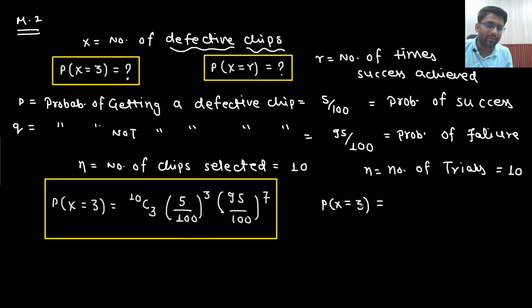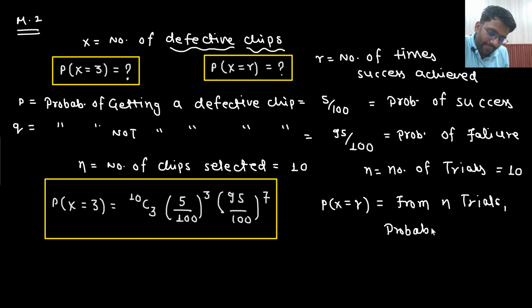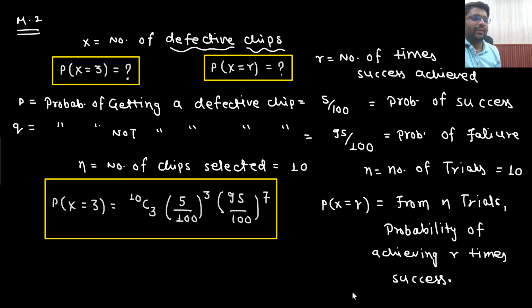Or if I say probability of x equals r, what would this represent? This would represent, from n trials, the probability of achieving r successes.